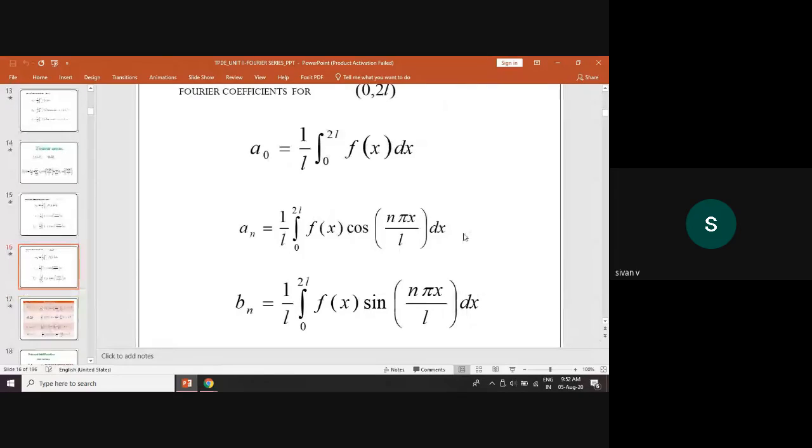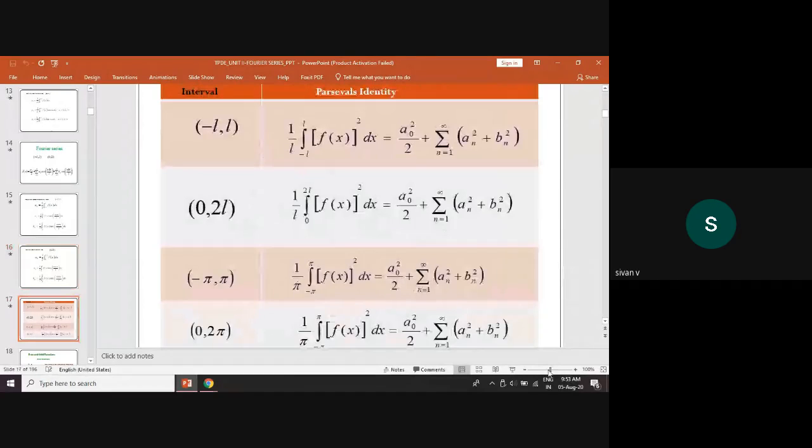For 0, 2L: a0 equal to 1 by L integral 0 to 2L of f of x dx, an equal to 1 by L integral 0 to 2L of f of x cos n pi x by L into dx, and bn equal to 1 by L integral 0 to 2L of f of x sin n pi x by L into dx. This is the Fourier coefficient for 0, 2L. And finally, you see the formula. I will elaborate.